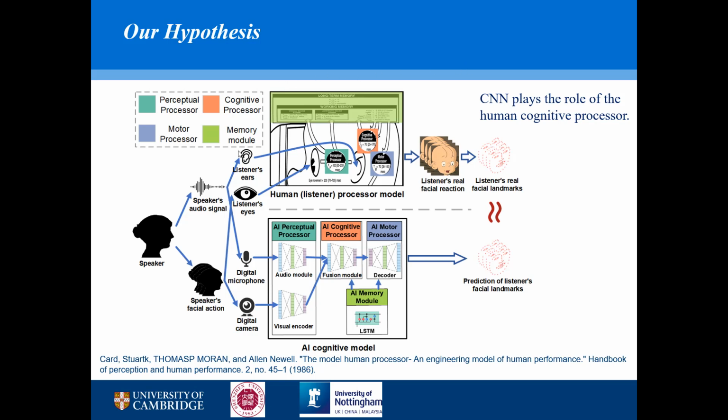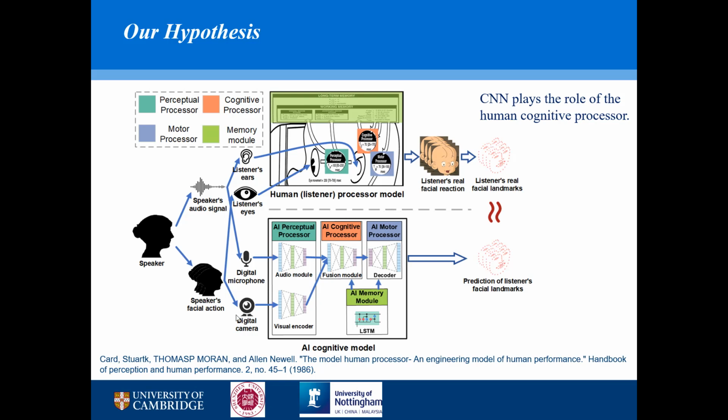So the human process model is actually a famous model that explains how our cognitive process works. As we can see from this figure, firstly, the perceptual processor will take the external information into our brain and then feed it to the cognitive processor. The cognitive processor will process our information, and this information will then feed to the motor processor, as here. And the motor processor will control our face to generate our facial reactions.